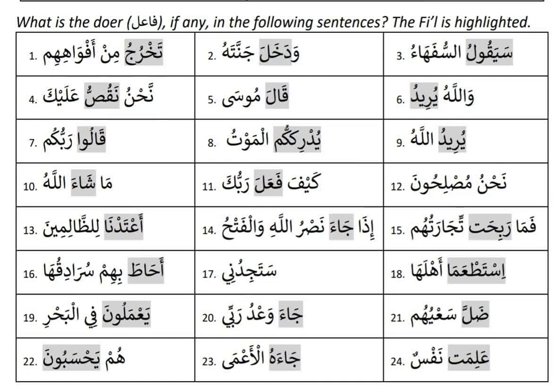Now this is one example that I told you: the outside doer does not have to be near to the fi'l. It can come after two words. So it's coming after bihim, right? It can come after three words. It can come anywhere after, as long as it is rafa. It's fine. It doesn't have to be close by.